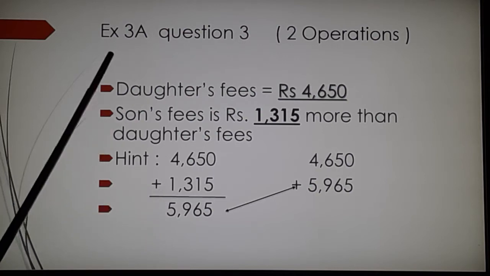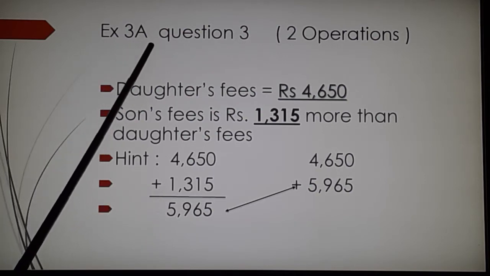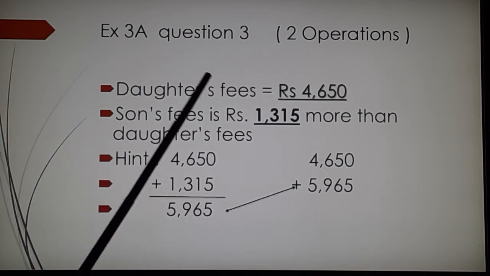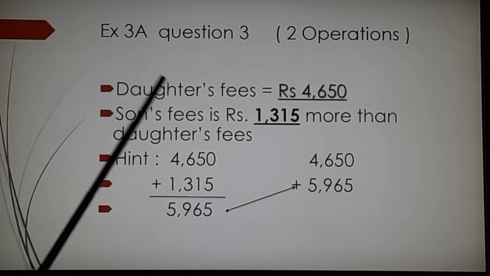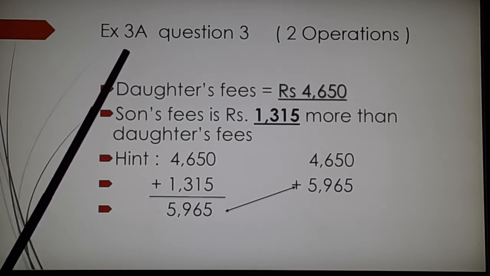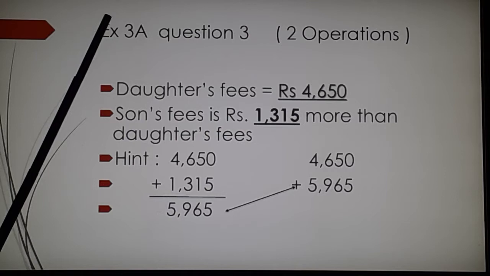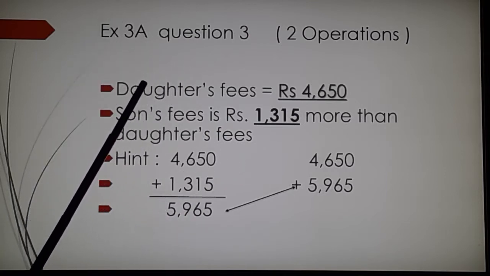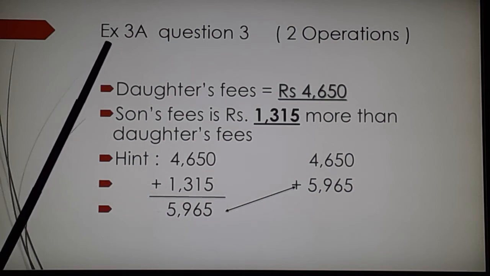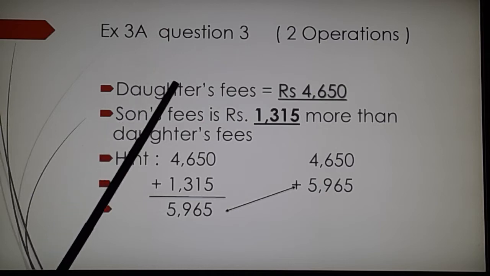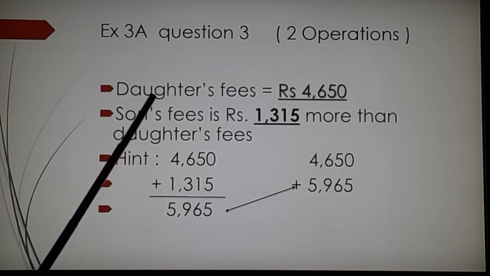The first one is exercise 3a, question number 3, and two operations are there. Just see how it is. I am reading the word problems part by part. Same, children, read the questions 2-3 times. This is the only way. I have been telling you again and again. Read the questions. There may be some different vocabularies which you need to learn. So I have just taken the third A exercise and I have taken the third question.